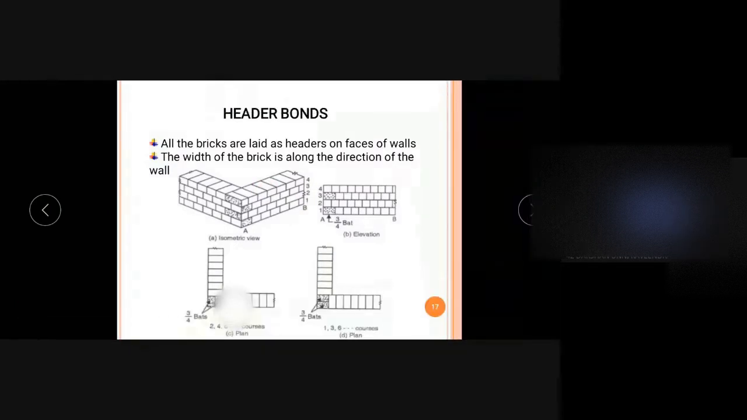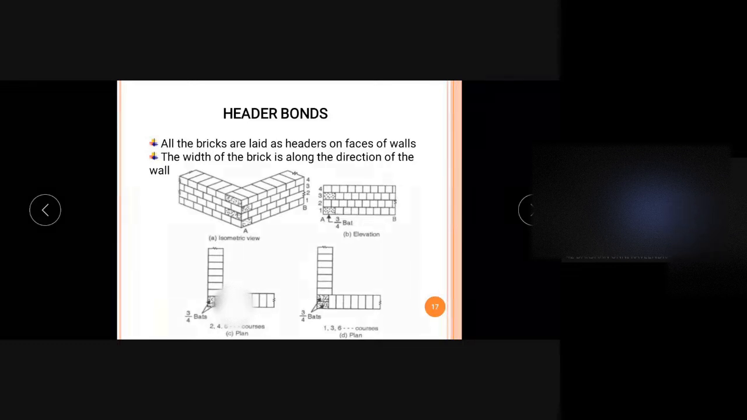Another thing which we have to see is the thickness of the wall. Usually the thickness of the wall is described using the length of the brick. Here this is a one brick thick wall. One brick thick means the thickness of the wall will be equal to the length of the brick. I hope you understand. And we have already seen that the length of the brick is equal to 19 centimeters.